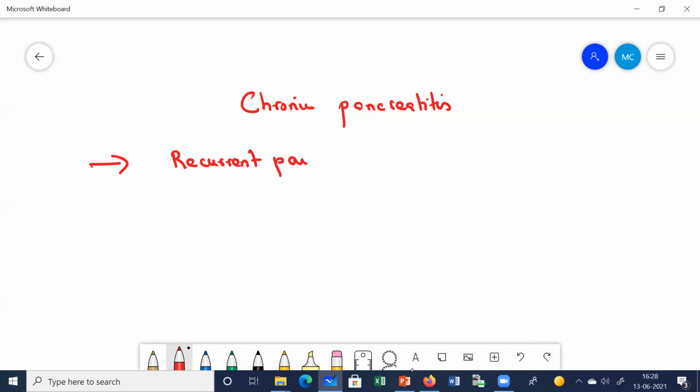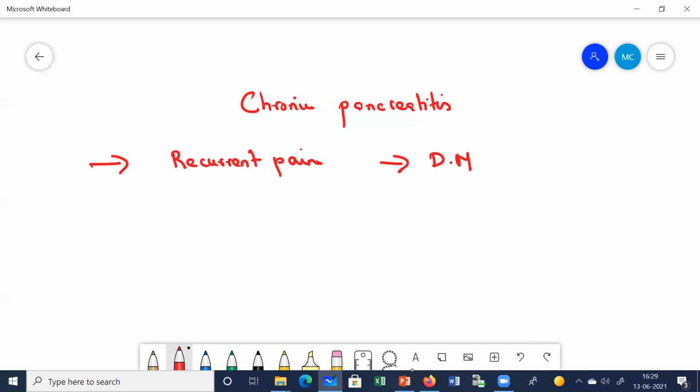And as you know, in the pancreas we have the beta cells, the cells which secrete insulin. The insulin secreting cells are present in the pancreas. And since the pancreas becomes inflamed and fibrosed, therefore endocrine deficiency occurs in these patients. Diabetes mellitus is very common in patients of chronic pancreatitis.